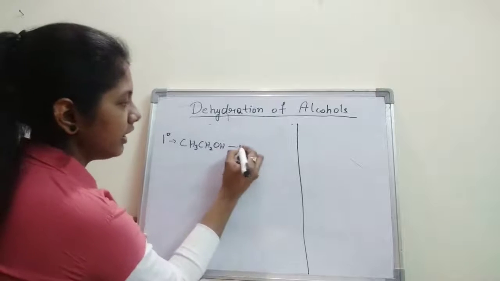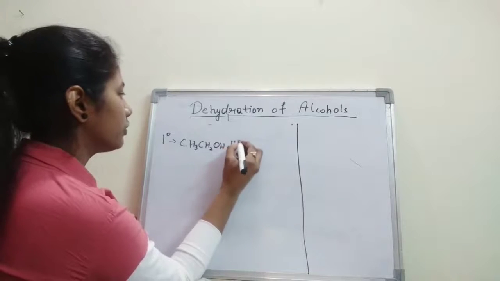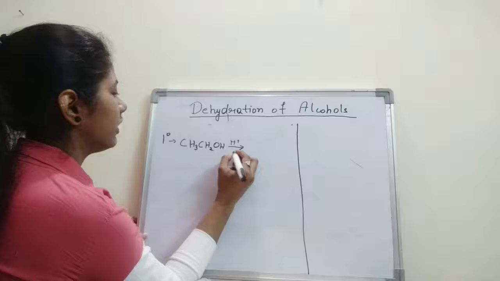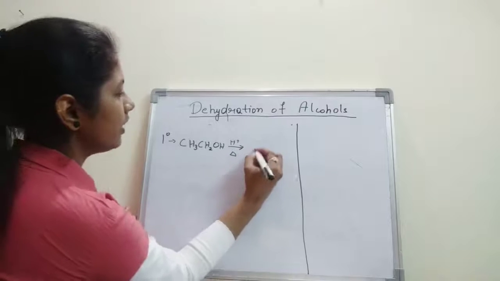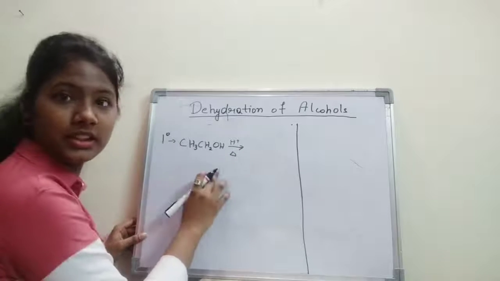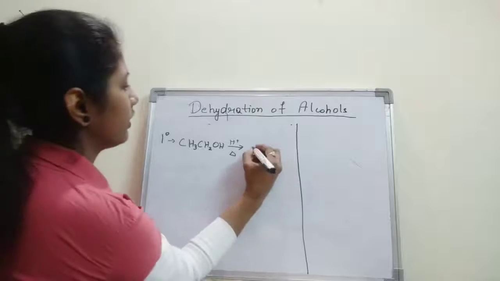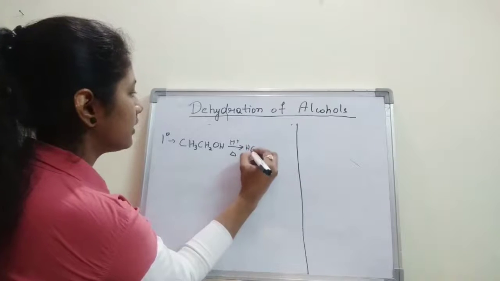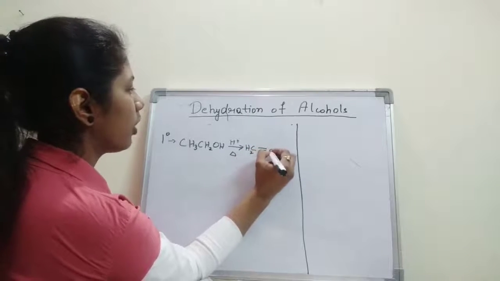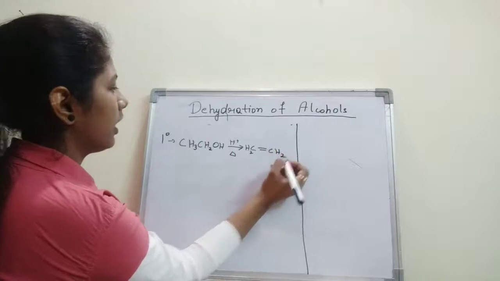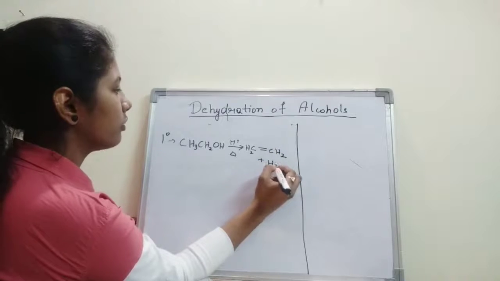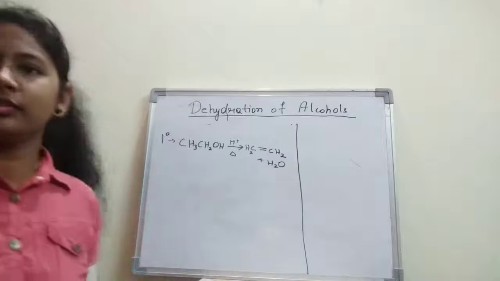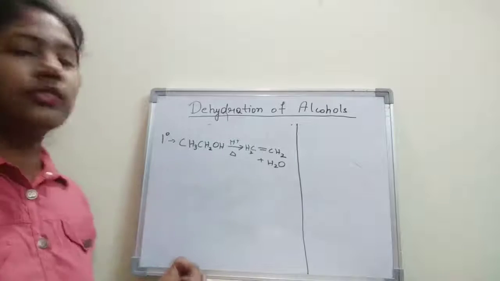When we heat it in the presence of concentrated H2SO4, what do we get? We will get an alkene. Because this is ethanol, we will get ethene, CH2=CH2, plus of course a water molecule will be removed. So this is for primary alcohol.